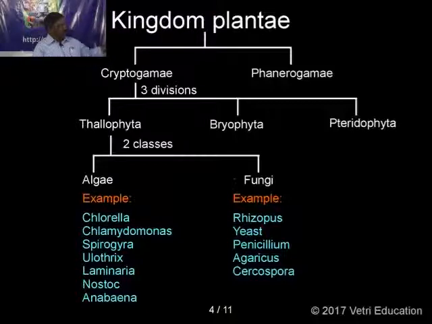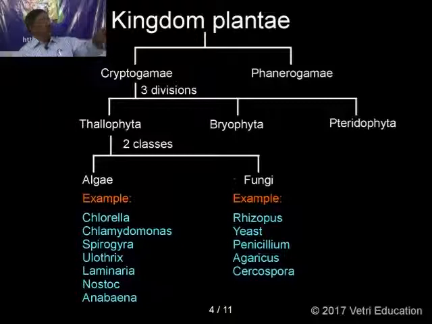Chlorella, Chlamydomonas, Spirogyra, Ulothrix, Laminaria, Nostoc, Anabaena are some of the examples. Many plants are there in algae. These are some examples to know. Regarding fungi, Rhizopus, yeast, Penicillium, Agaricus, Cercospora, Mucor, Aspergillus. Many plants are there here also.